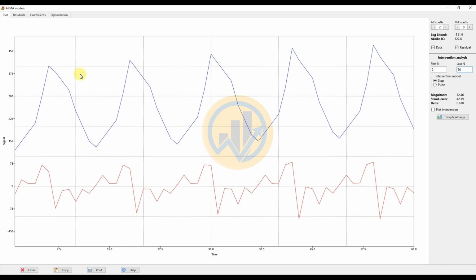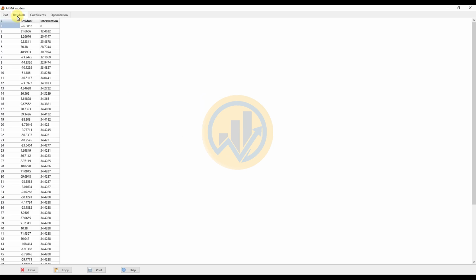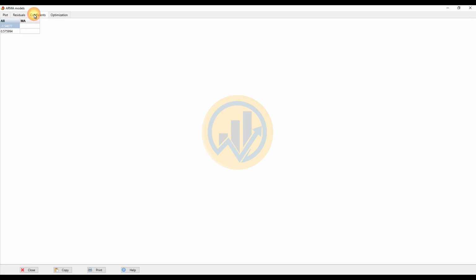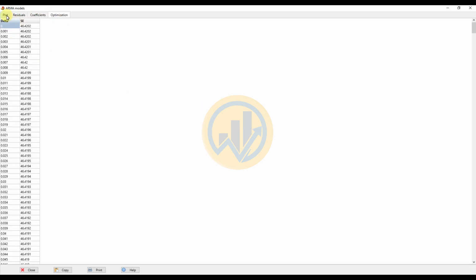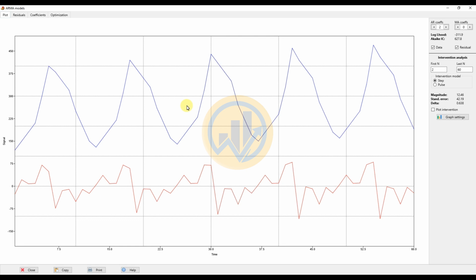The first one is for the plot, this is the ARMA plot. The next ones are for the residual values, the confidence values and the optimize value. So this is the analyzing method in PAST. Now the interpretation in PAST. Before that, select the plot interventions checkbox in the graph for the ARMA model. So this is the green line and the plot interventions.